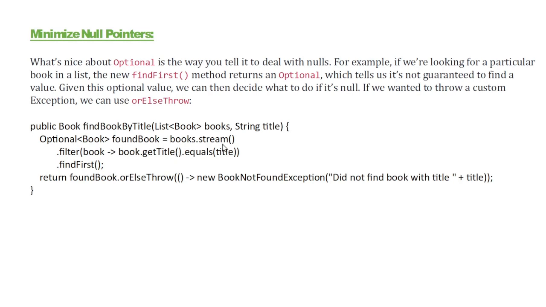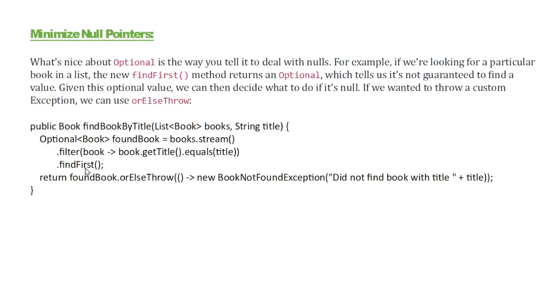Just try to understand: it gives you a stream on top of the collection. In that stream we filter whatever book.getTitle equals the given title. It gives you the book object, and in that books list we get findFirst.